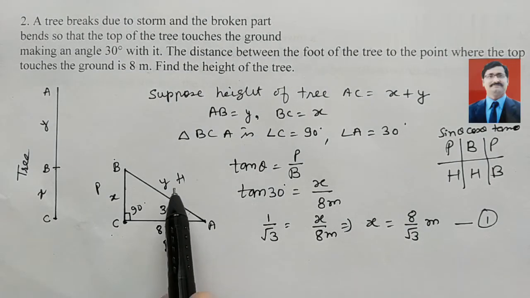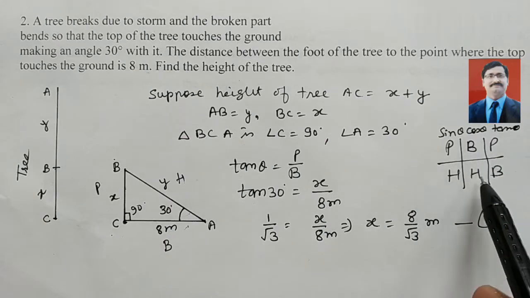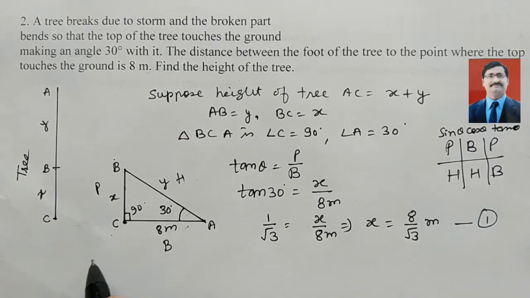Now same as it is, we have to find Y, hypotenuse we have to find. So Y and base, means hypotenuse and base, one rule is hypotenuse and base we have cos theta. So we can write here cos theta equals base upon hypotenuse. Here theta is 30 degrees.